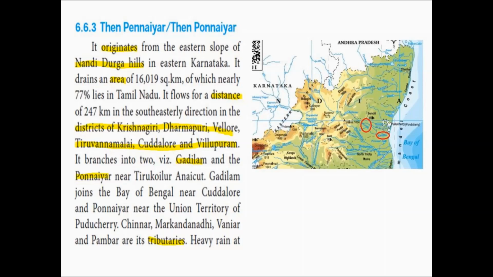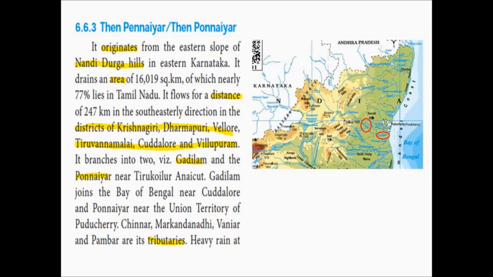You would be familiar with these rivers. The Gedilam river is found in Kadalur, and Ponnayar river you can find on the way to Kadalur from Pondicherry. These two rivers finally end at Bay of Bengal.